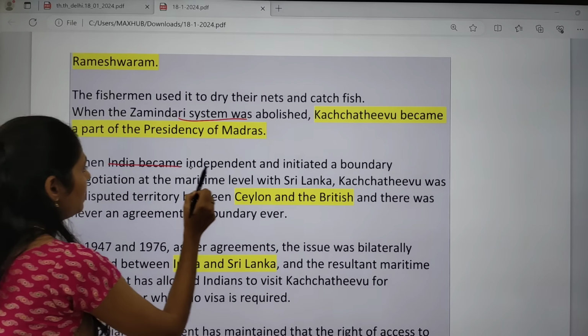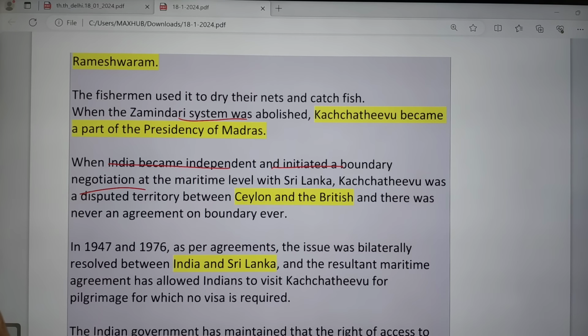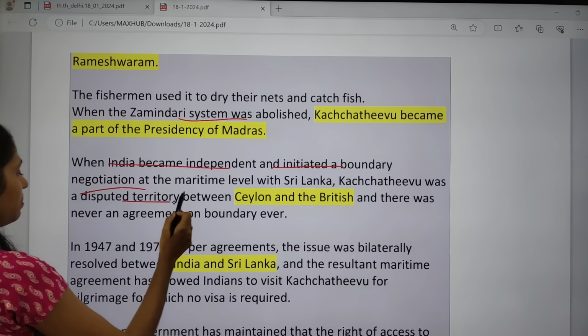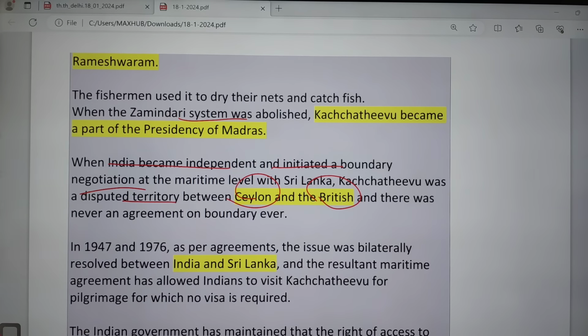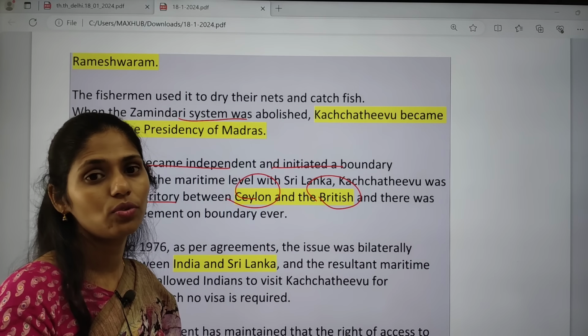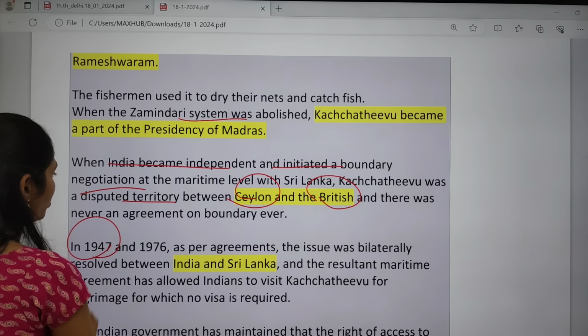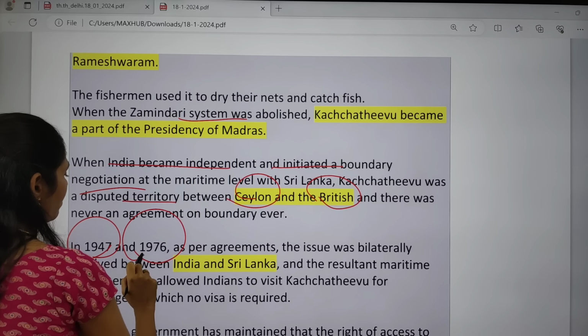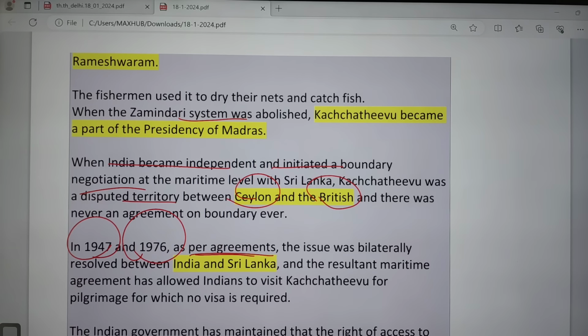And when India became independent and initiated boundary negotiations at the maritime level, Sri Lanka said that Kachativu was disputed territory between Sri Lanka and the Britishers. Between these two, they never came across any agreement. So in 1947, after we got independence, and in 1976, as per the agreements, the issue was bilaterally resolved between